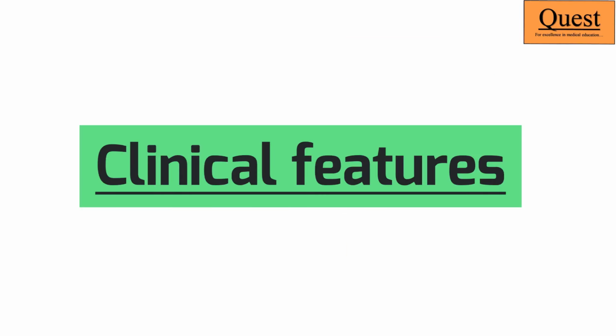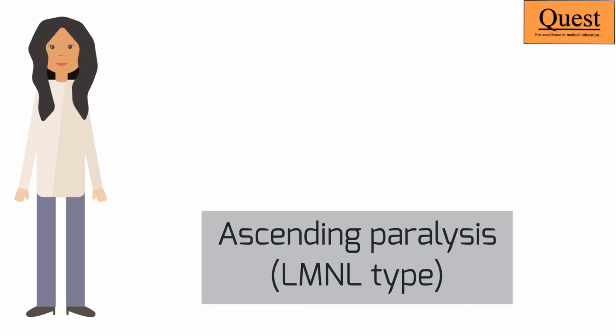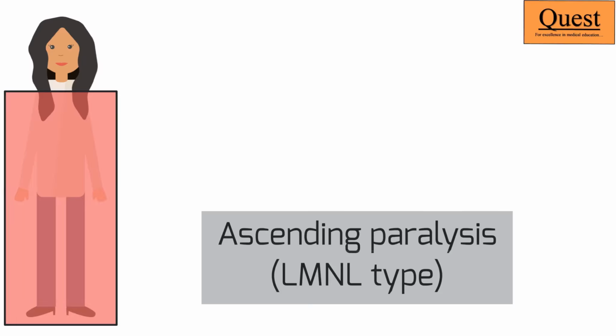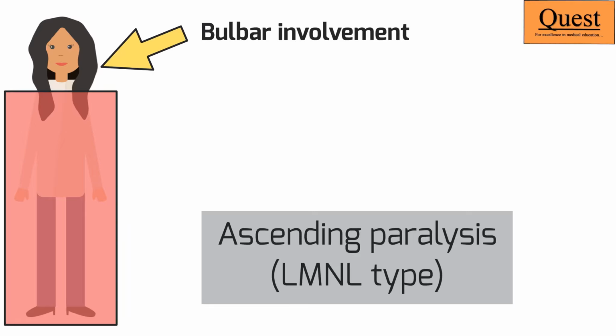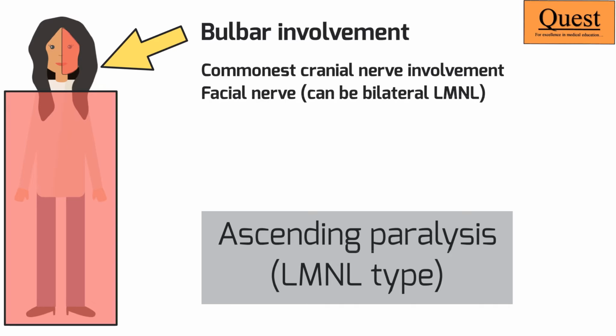Looking at the clinical features of GBS now, the most important feature is an ascending motor paralysis. Within a matter of hours to days, patients can have involvement of the entire lower limbs, the trunk, as well as the upper limbs. A very dangerous phenomenon is that this might ascend right up to the bulbar muscles. Now, when I say bulbar muscles, I mean two things. First, patients could have cranial nerve involvement, and the commonest among that is the facial nerve. Almost 50% of patients would have some amount of facial nerve weakness.